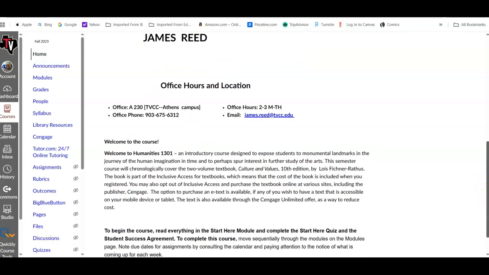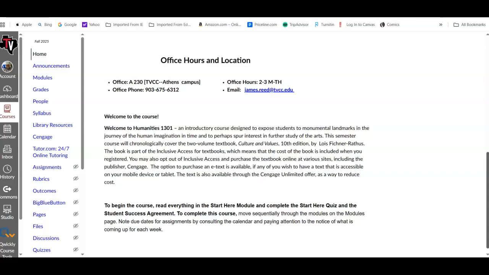The course is an introduction to different aspects. The textbook we're using is Culture and Values, the 10th edition. It is a book that is included when you registered. We are using inclusive access, but there's an issue because there's a study guide attached to it called MindTap, which provides additional material. The MindTap and the ebook then cannot be loaded into inclusive access vital source. So I have another link for you, and I'll show you that in just a moment.